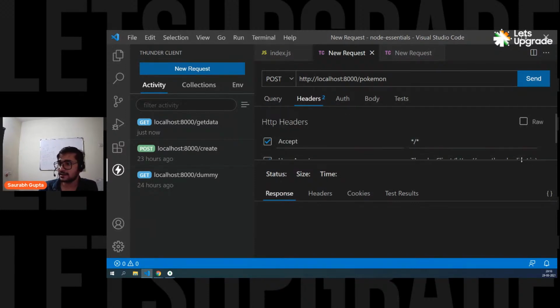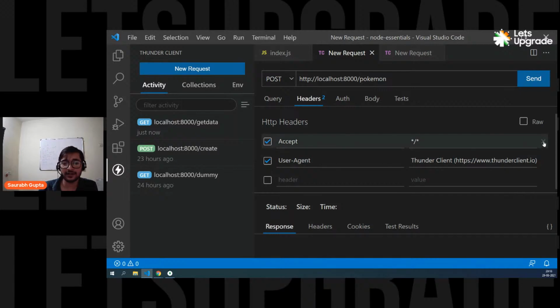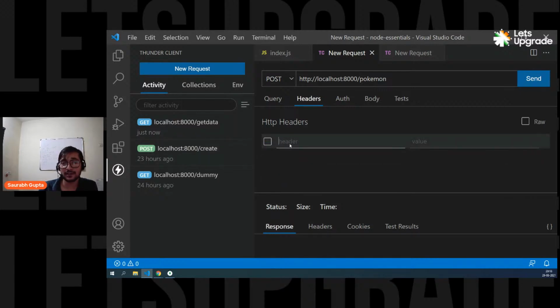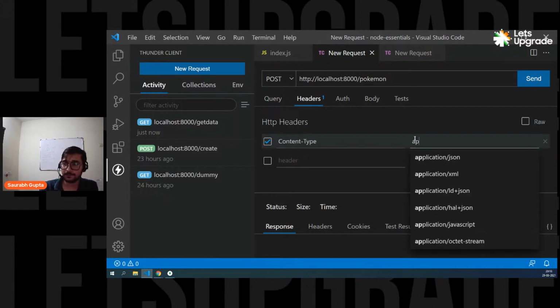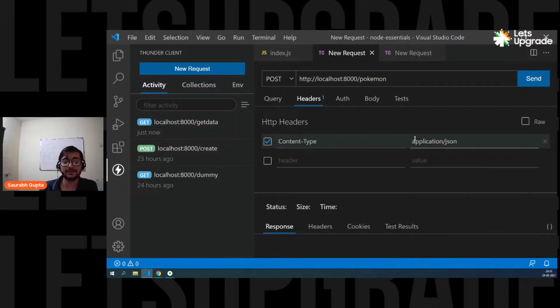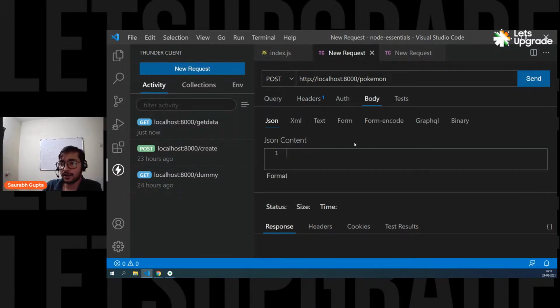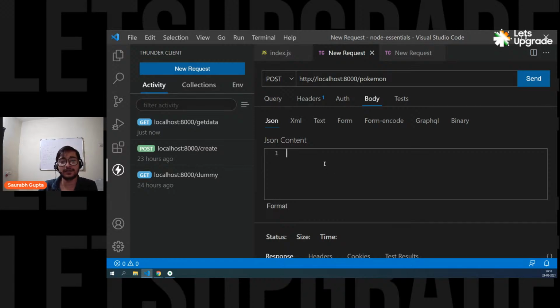I don't want to send these headers, but I'm going to send some data, and I'm going to send JSON data. So for that, I have to mention one header that we learned yesterday. We have to mention content type, and that will be application/JSON because I'm sending JSON data. So this is one header that you require. And then simply go to body, and here you simply put the data that you want to send.